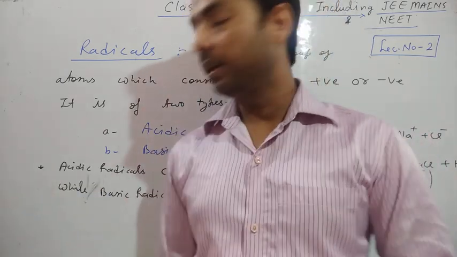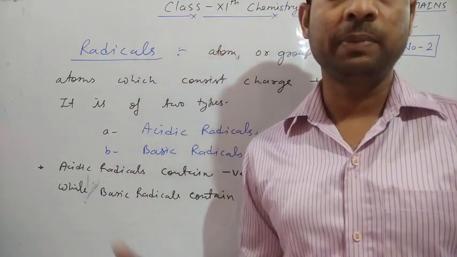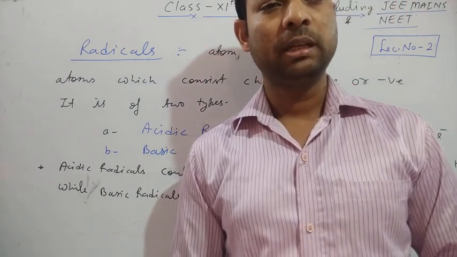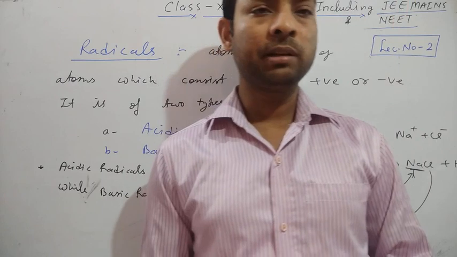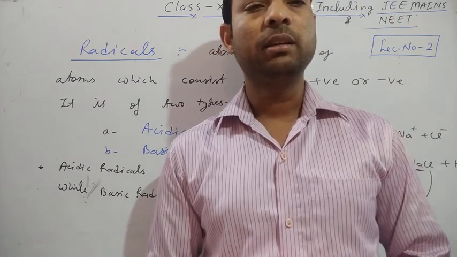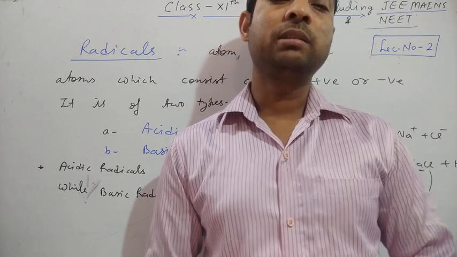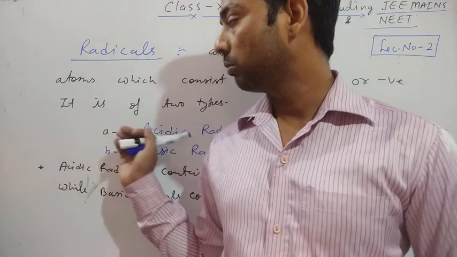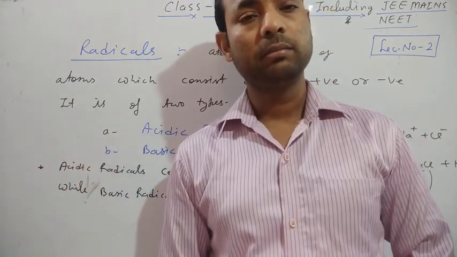By using the radicals, we can easily write the formula of ferrous sulfate by the criss-cross method. The criss-cross method is one of the most important methods. By using this method, we can easily form any kind of formula, but we must know the radicals.